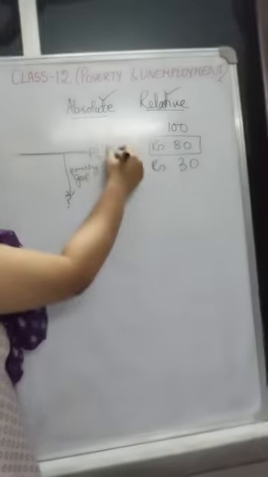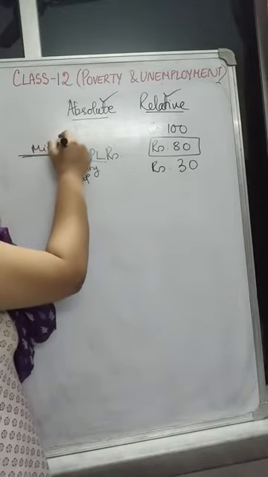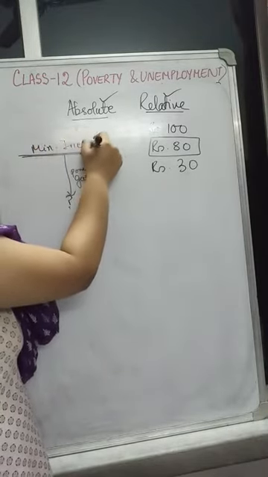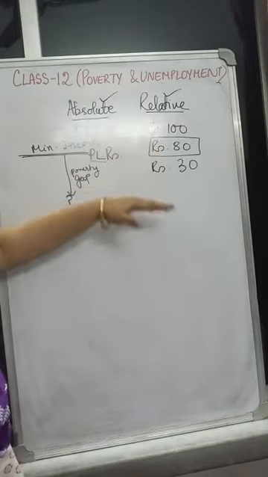So if there is a comparison of which method of poverty calculation is better, obviously absolute, because the absolute method looks at how acute the problem is. It compares not with anybody but with the minimum income requirement mentioned by the poverty line, the minimum income that should be of a person, and with that you are comparing. But relative means you are comparing different people of different income strata.